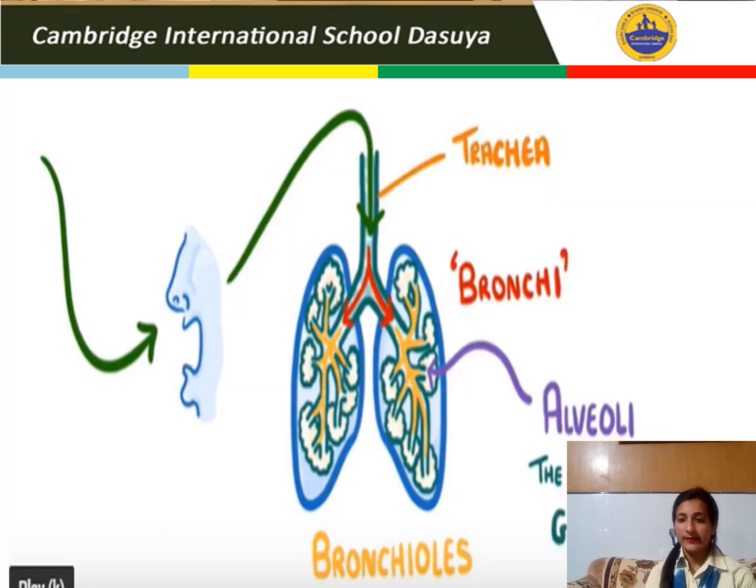So here in this diagram you can clearly see how air enters through the nasal cavity, then moves to the trachea, then the bronchi, then the bronchioles, and finally the alveoli, which is the actual site for exchange of gases.